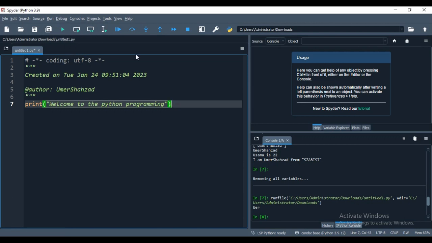As you see, in the software I am using, in the last video I provided the link. It is the Anaconda Navigator, which you have to download. Once you download it, there are various platforms present in Anaconda: Spyder, Python, RStudio, Jupyter Notebook, Jupyter Lab, but I prefer to use Spyder.